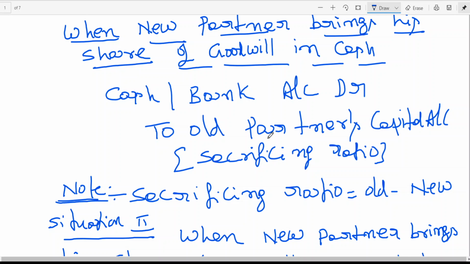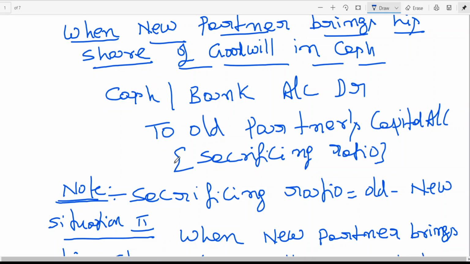In simple words, the new partner is buying his future share of goodwill from whom? Old partners. That means since I am giving my share to the new partner, the new partner has to compensate me. That means old partners are not sacrificing at free cost. The future profits that the old partners are giving up are compensated by the gaining partner, that is the new partner, to old partners. In simple words, when I get profit, my capital increases, no? So which capital account are we crediting? Old partners' capital account. I think this is the simplest way of doing it.